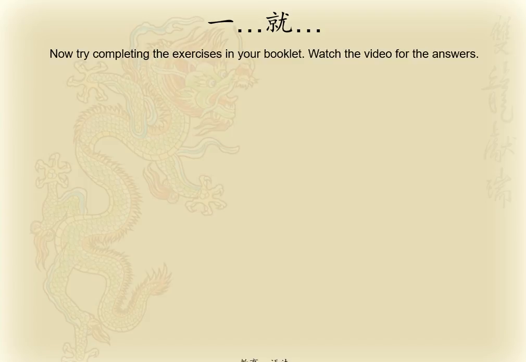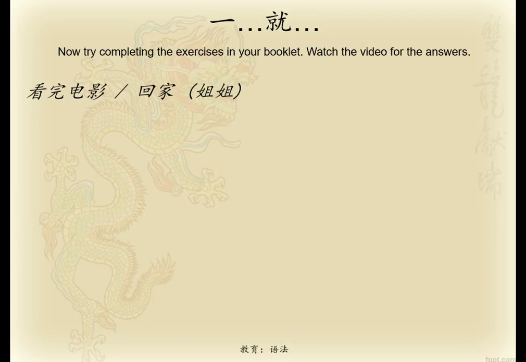So, the first example asks you to use 看完电影回家 and 姐姐. Now we know in this situation inside the brackets we have 姐姐, which is the subject of the sentence. And then we can see that there are two actions that need to be put into the sentence. So basically what you've got to do is work out what order they all go in. So using the order from the previous slide that we looked at, you do it like this.